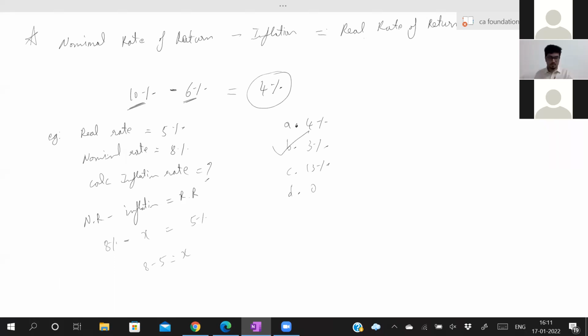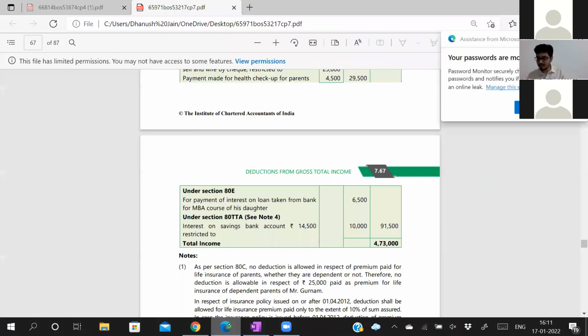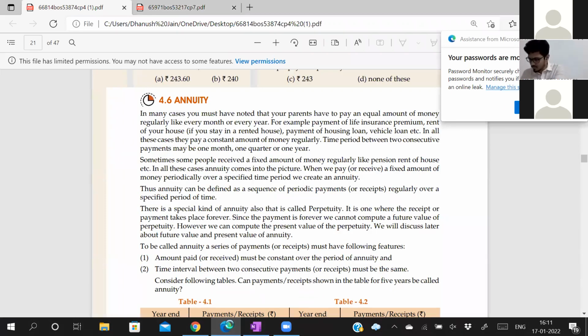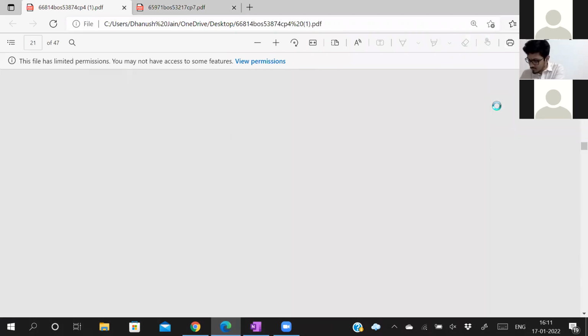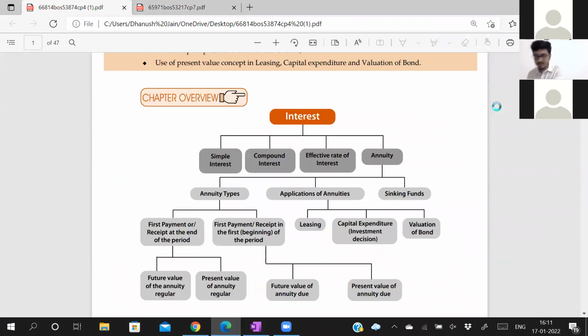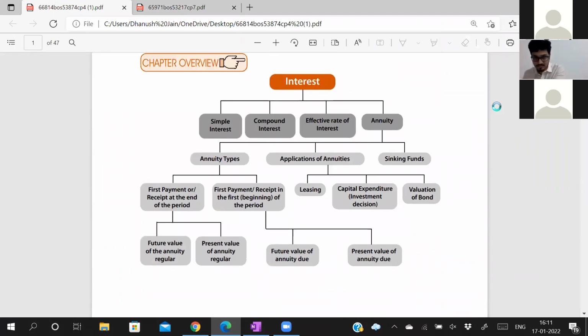We have almost completed time value of money. Quickly look into the summary. Simple interest we know how to calculate. Simple interest is very simple. We have already done compound interest formula: A is equal to P into 1 plus I to the power n. Now, if it is half yearly, I by 2, n into 2.